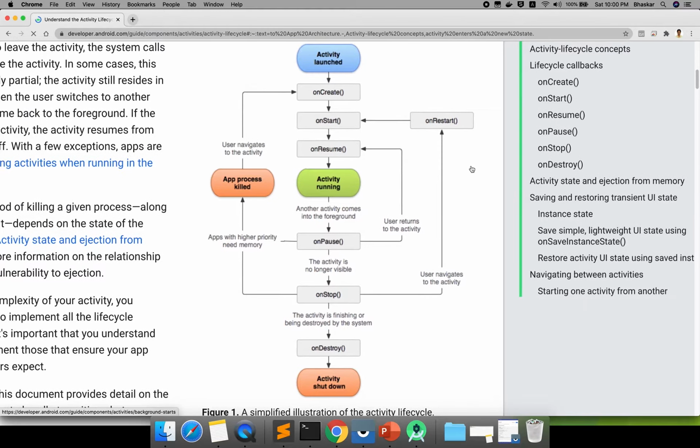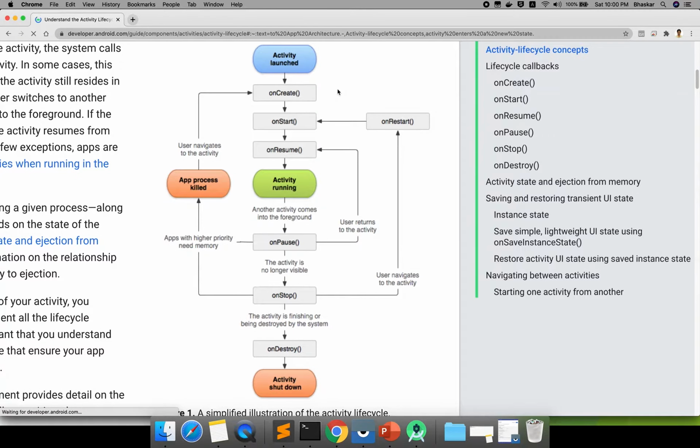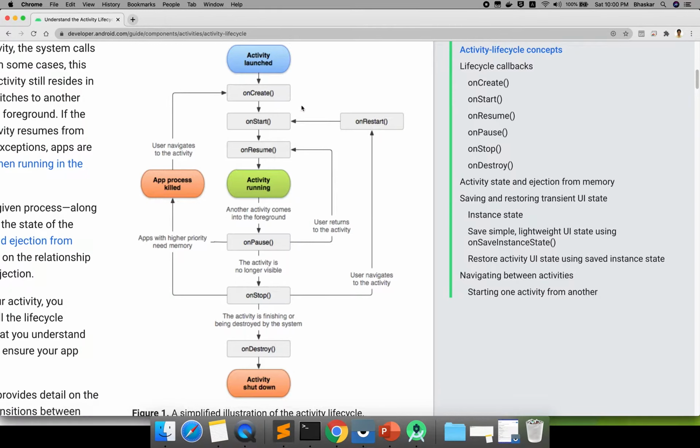So the activity is launched. Whenever you start, the onCreate method is the first method to be called. This is one of the callback methods. After onCreate, if your app is open, in the middle we have onStart and onResume. These three methods are the callback methods. Once your activity is running, if you click on the home button, or the back button, or minimize, or do any action: if you press back, the app will be destroyed. If you minimize the application, it will call onPause and onStop.